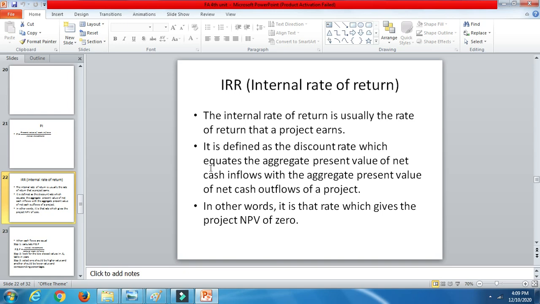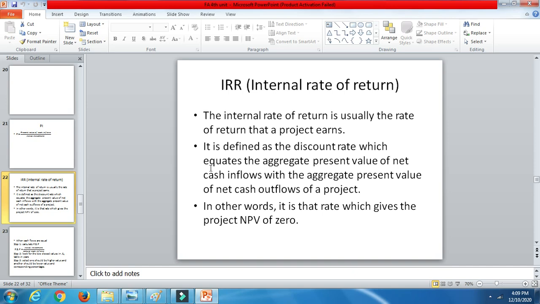The internal rate of return is the rate of return that a project earns. In the payback period, we calculated the number of years it takes to return our investment. In the same manner, the internal rate of return is what the project earns. It is defined as the discount rate which equates the aggregate present value of net cash inflows with the aggregate present value of net cash outflows of a project.